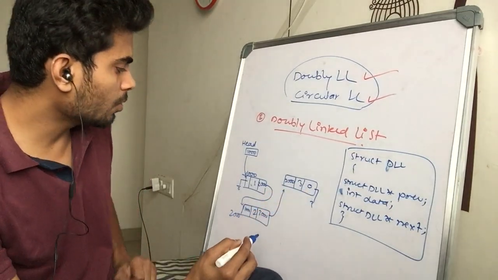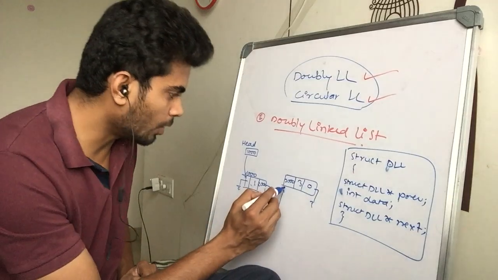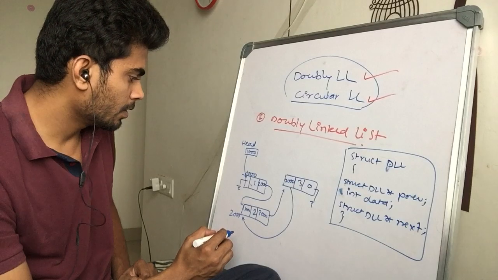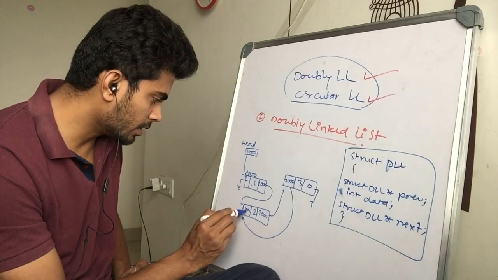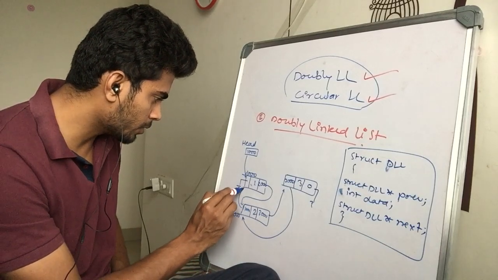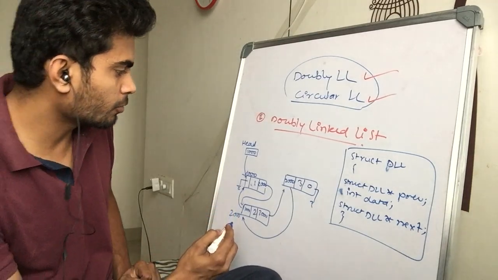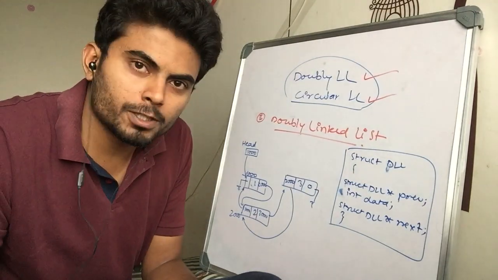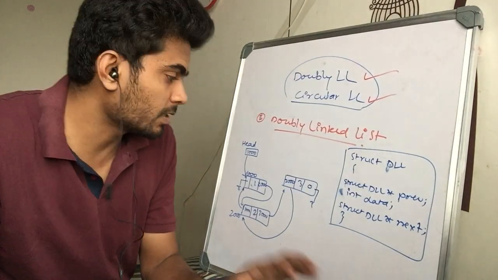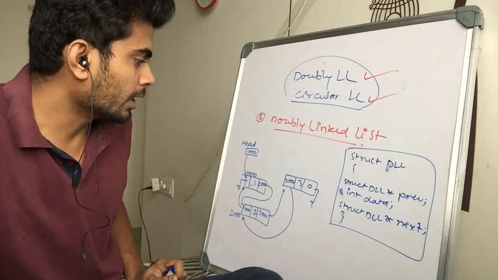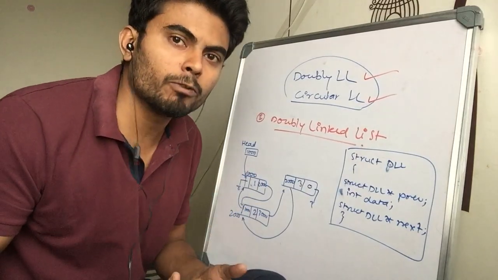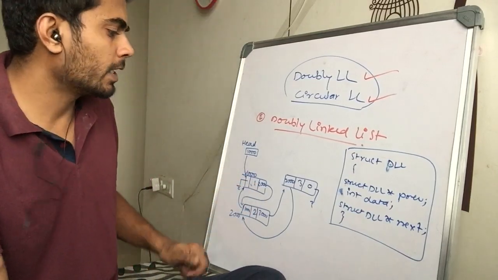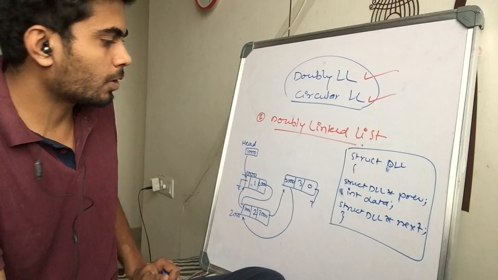This means that this is pointing to the base address of this node, and since it is storing 1000, it should point to this. So you got the idea of how a doubly linked list would look. All the operations performed over a singly linked list are similar with a doubly linked list. The problem is that you have to handle one more chain here. At every node you have to handle one more pointer. That's the only problem, otherwise the logic is always the same.